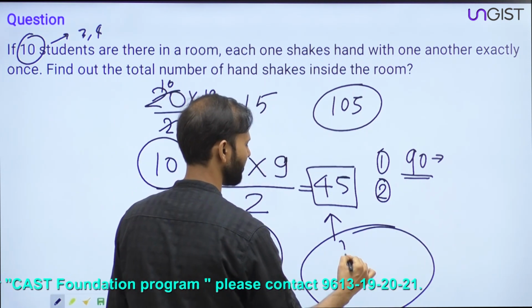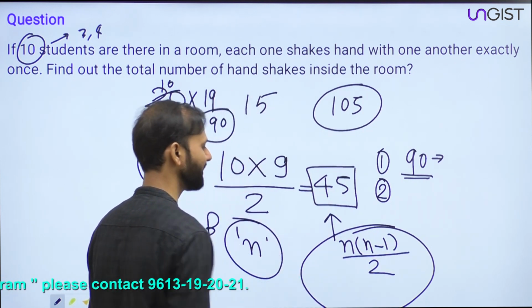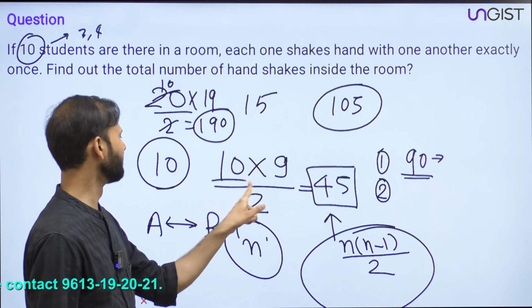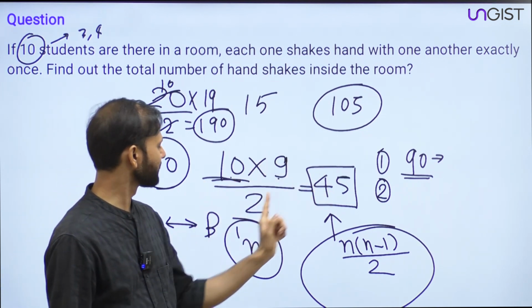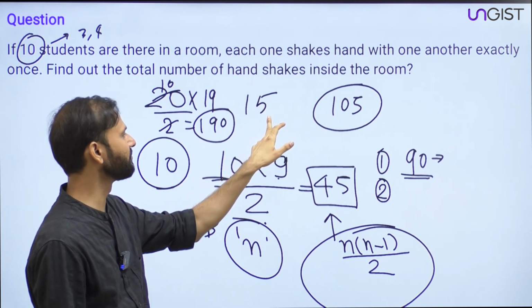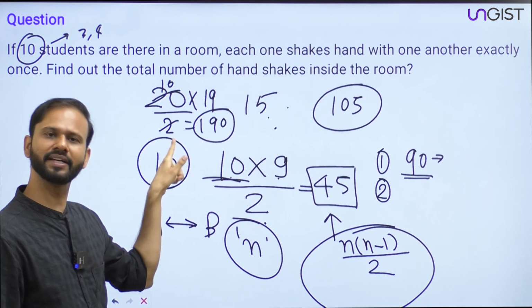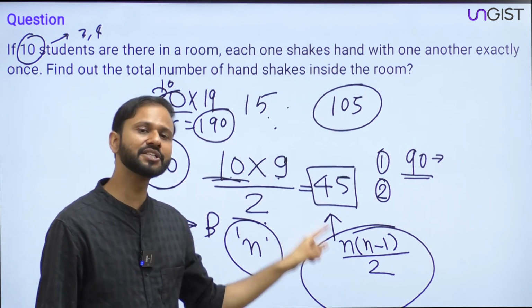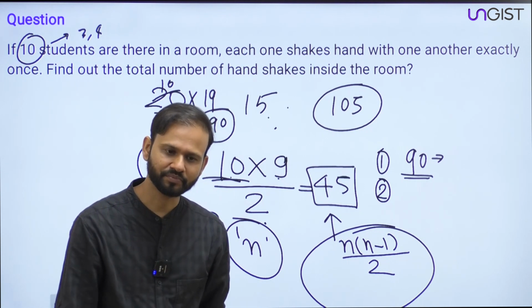The answer is n into n minus 1 divided by 2, right? See, when there is 10, so 10 into 10 minus 1 divided by 2. When there are 15, then the answer is 15 into 14 divided by 2. When there are 20, then 20 into 19 divided by 2. So when there are n students inside the class, then n into n minus 1 divided by 2.